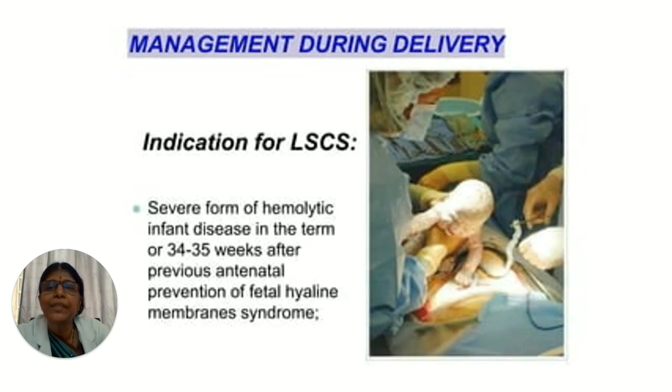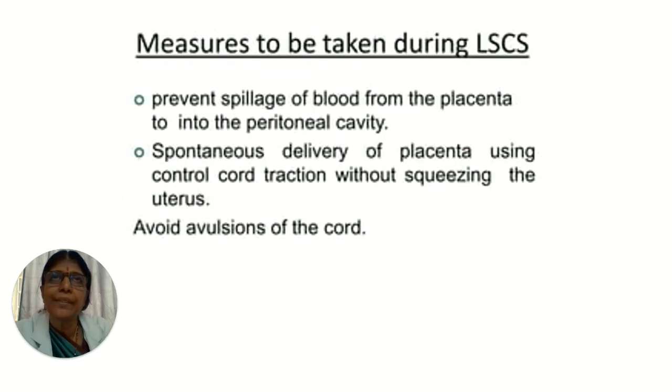Then management during delivery. Suppose you are doing a cesarean section and you have an Rh negative woman. Suppose there is a severe form of hemolytic disease of the infant at term or at 34 to 35 weeks after previous antenatal prevention. The main thing is we try to prevent spillage of the blood from the placenta into the peritoneal cavity of the mother.